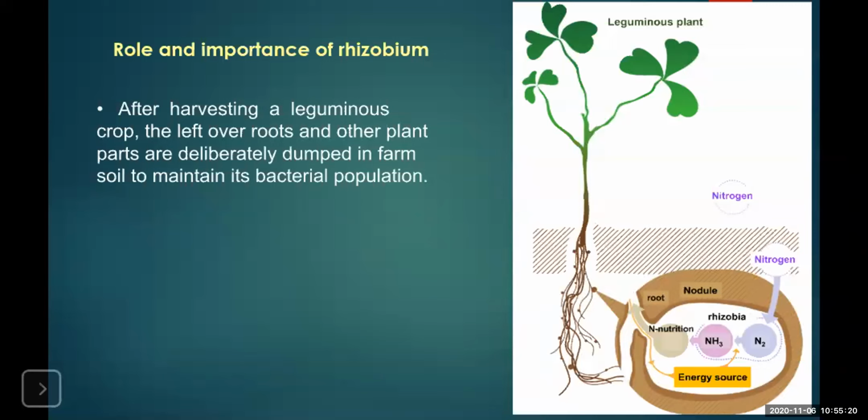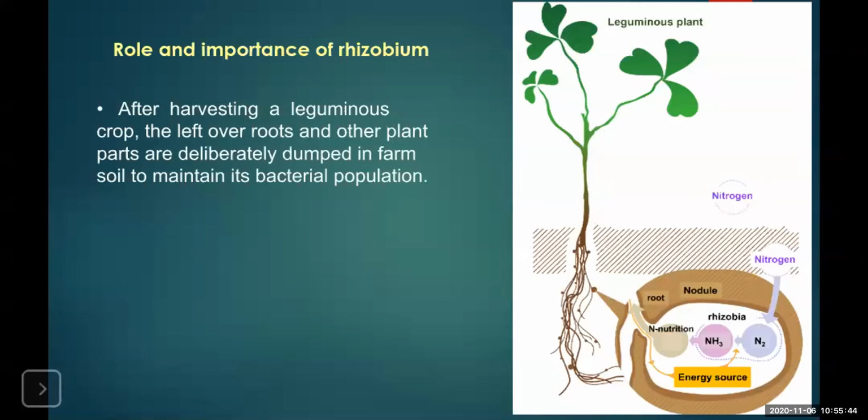Once the leguminous plants are harvested, that is, all the grains are taken off, whatever is left out of the harvest is again dumped in the same soil so that the organism returns back to the soil and the other crops can be helped by this.